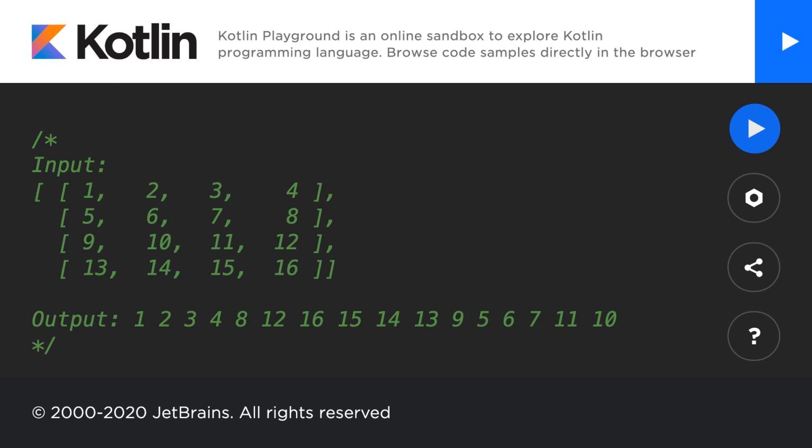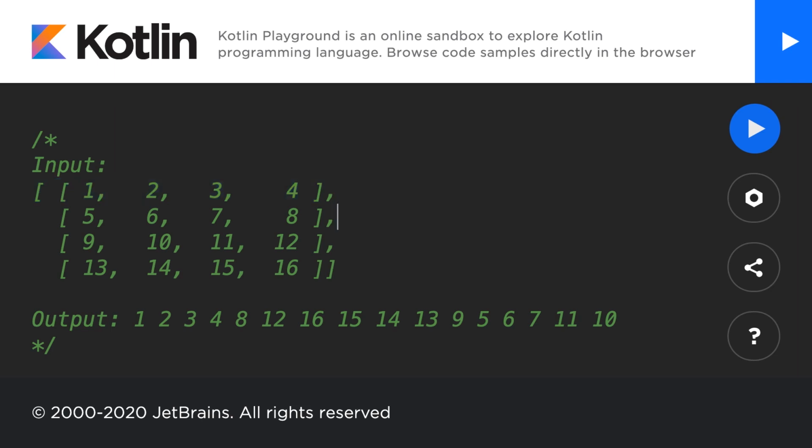In order to solve this question, what we can do is follow the pattern of a spiral. So first we will get this first row in the matrix, and then we will go ahead and print all of the values out.